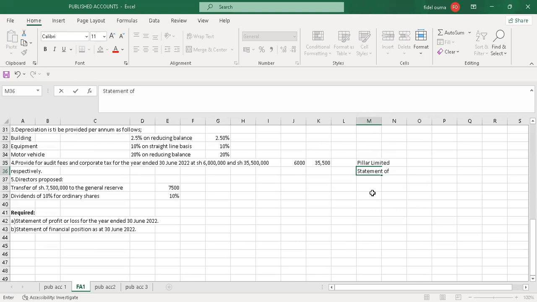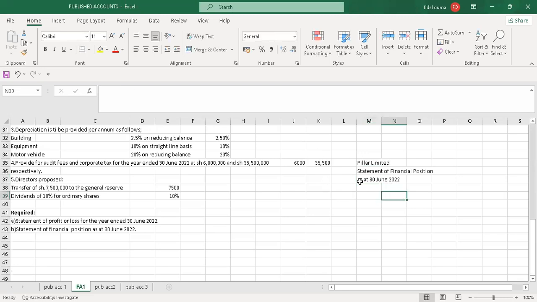Statement of profit. No, statement of financial position. Sorry, statement of financial position, as at 30th June 2022.